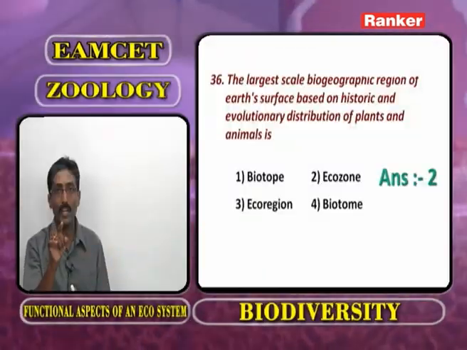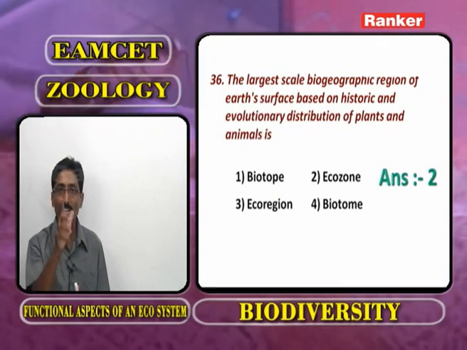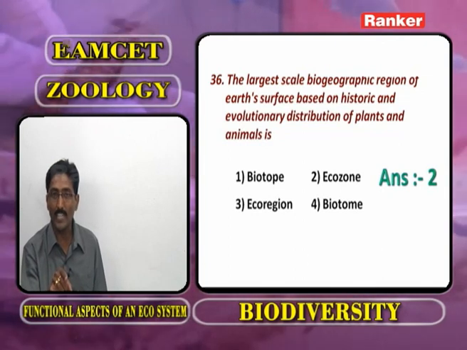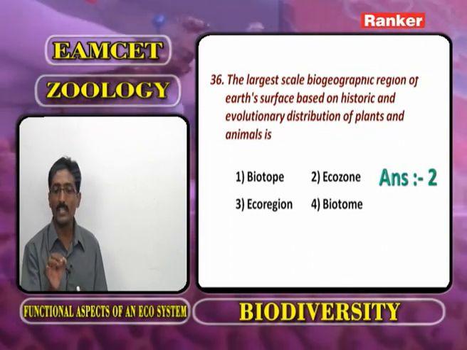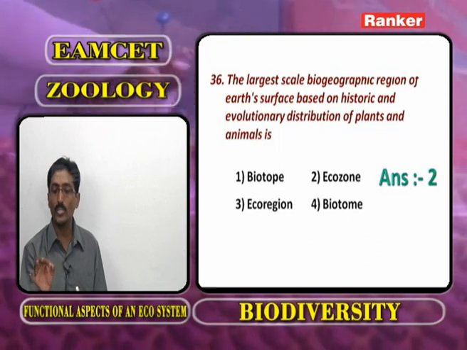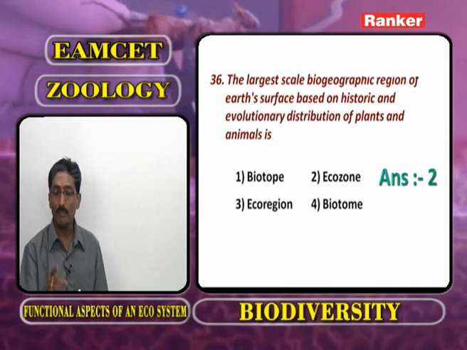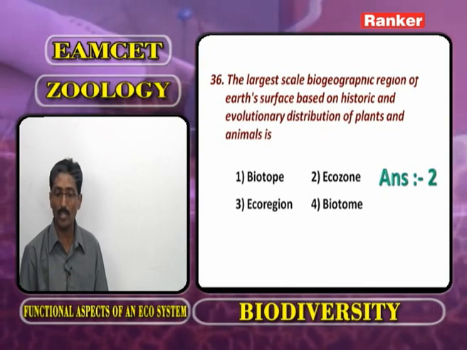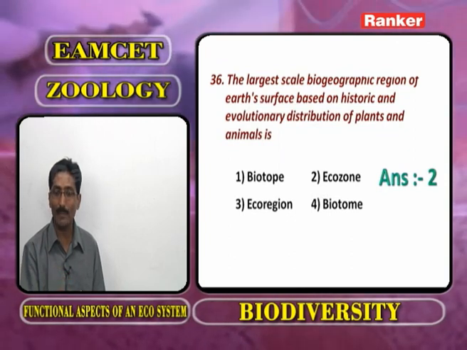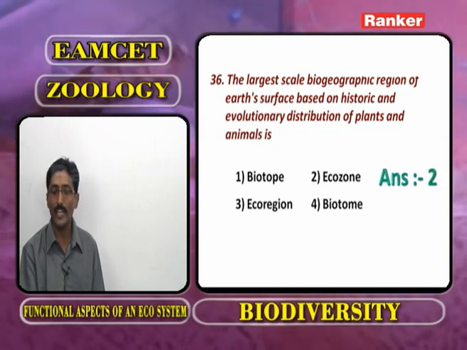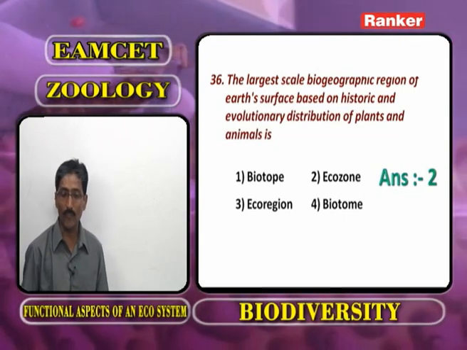What is meant by biome? It is the area having specific climatic conditions. But here what is the question? The largest scale biogeographic region of Earth's surface based on historic background and evolutionary background of plants and animals. That area we call ecozone. The answer is 2. Now we go for the next question.